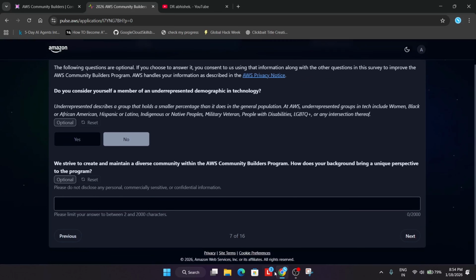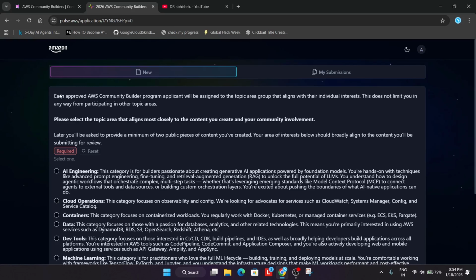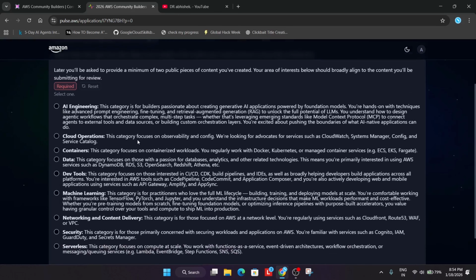So now just come over here and you can leave. This is the optional part. Just go to the next. Now here, each AWS Community Builder Program member will be assigned to a topic area that aligns with individual interest. Okay. So here they have shared the options. Multiple options are there depending on your interest, whether you are interested in AI.